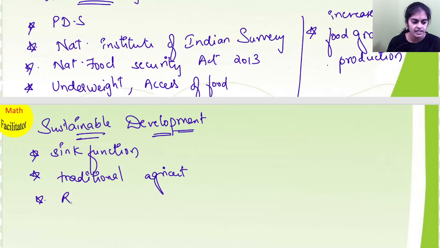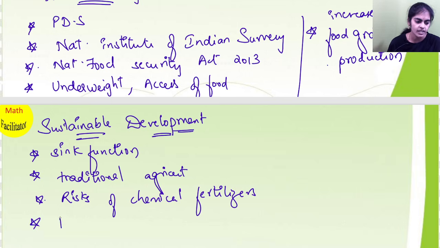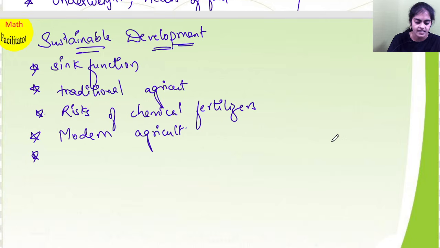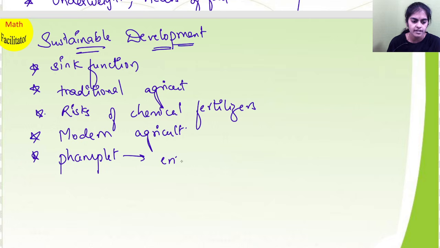And what are the risks of chemical fertilizer? What are the risks you face from chemical fertilizer? And what are the effects of modern agriculture? As I told you, traditional you are learning, so you will also learn modern, the advantages and disadvantages as well. And a poster or pamphlet on environmental protection, if it is asked, you will do this.